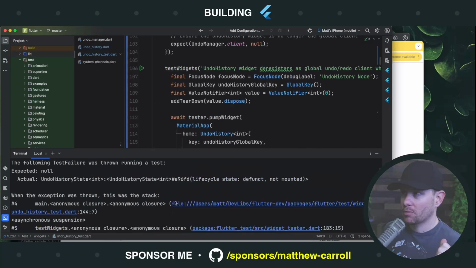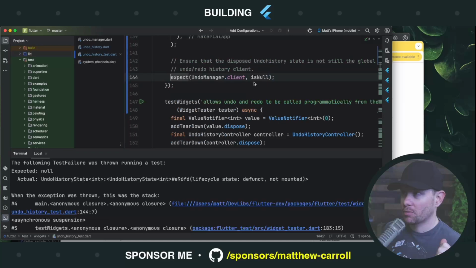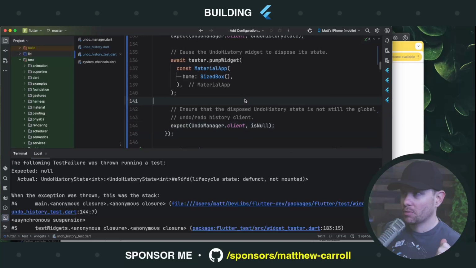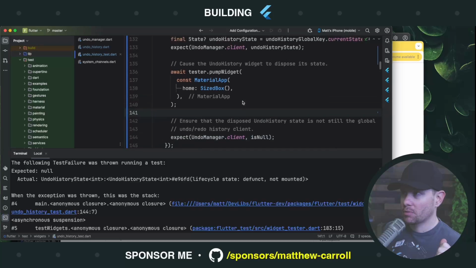Test failed. Where did it fail? Failed right here. So even after we've disposed, and look at this right here. Defunct, not mounted. A defunct, not mounted, i.e. disposed state, is still registered as the global handler for all undo and redo behaviors. That's a bug. All right. We have 2 failing tests.